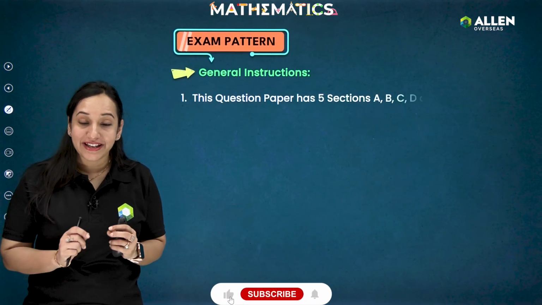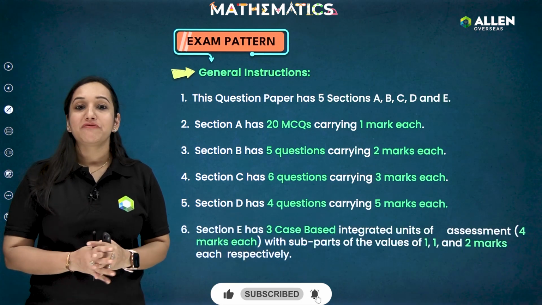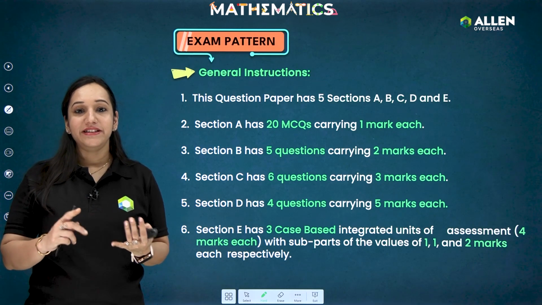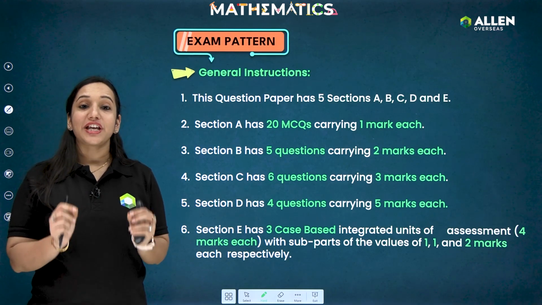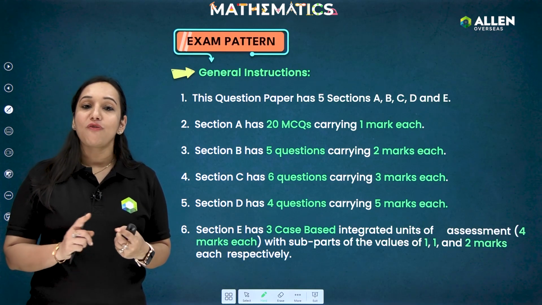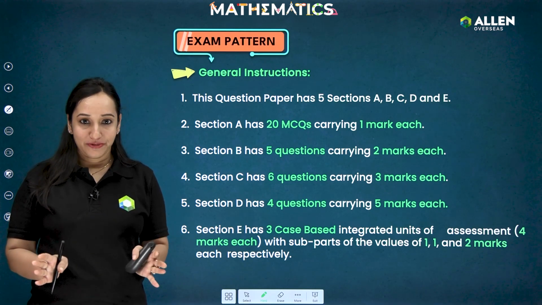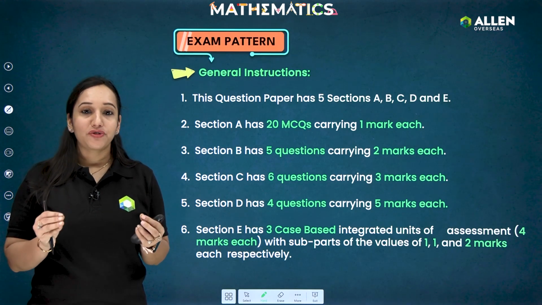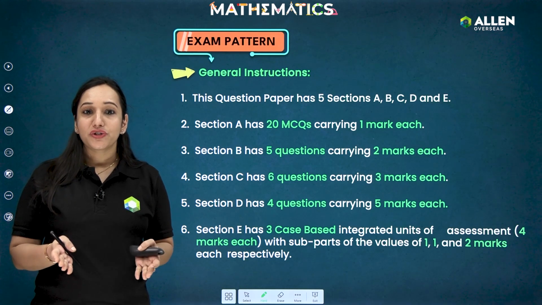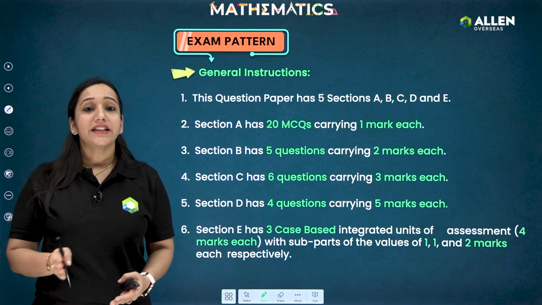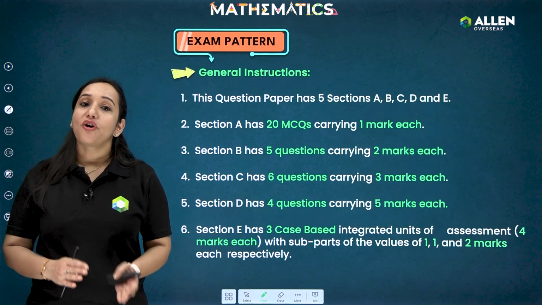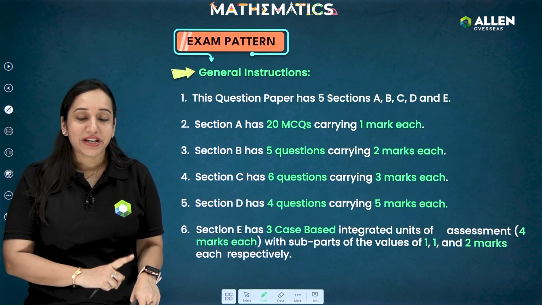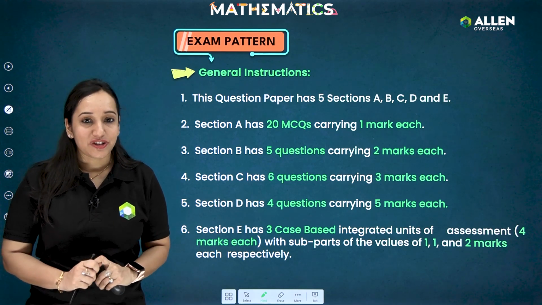Now let's talk about the exam pattern, students. You all know there will be 5 sections altogether, Section A to E. So section A, B, C, D and section E will be there. In section A, students, you will be getting 20 questions of 1 mark each, and there will be no choice provided in these questions. Okay, so section A is quite big. You have to be careful because I've seen most of the students spend a lot of time in section A and then they don't have sufficient time left for the next sections, right? So please be careful. Always keep an eye on the watch when you are attempting section A.